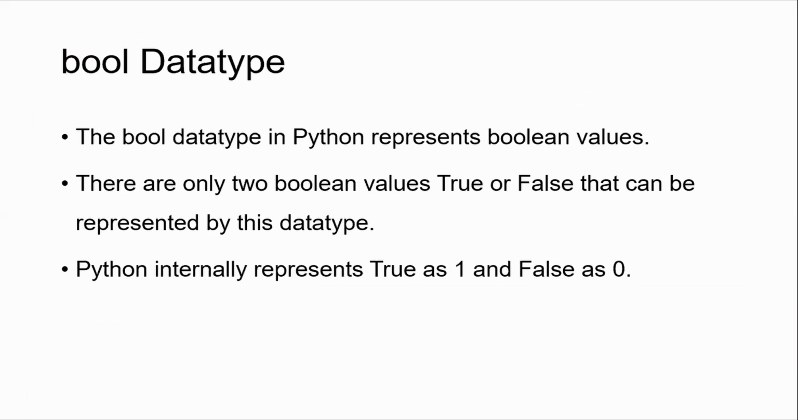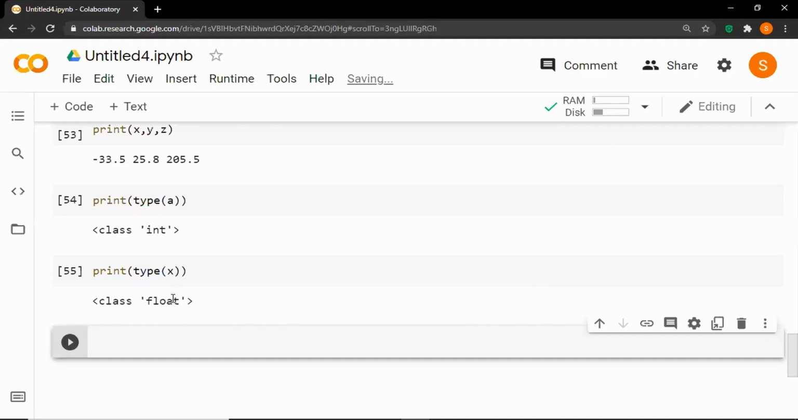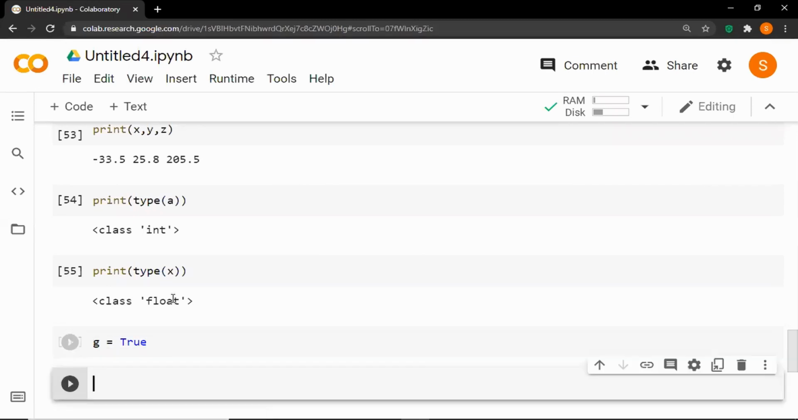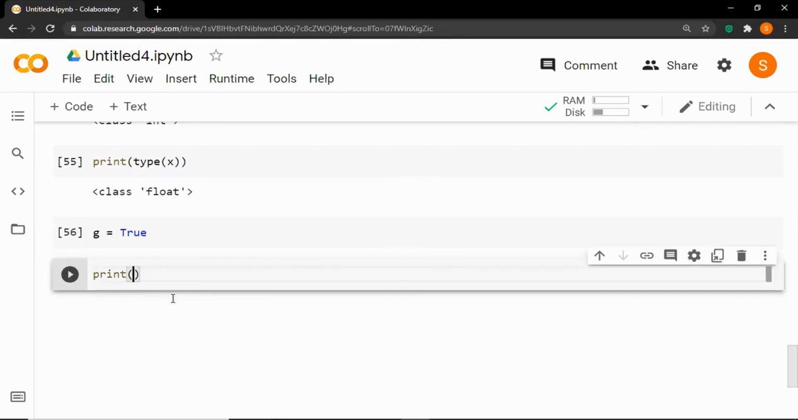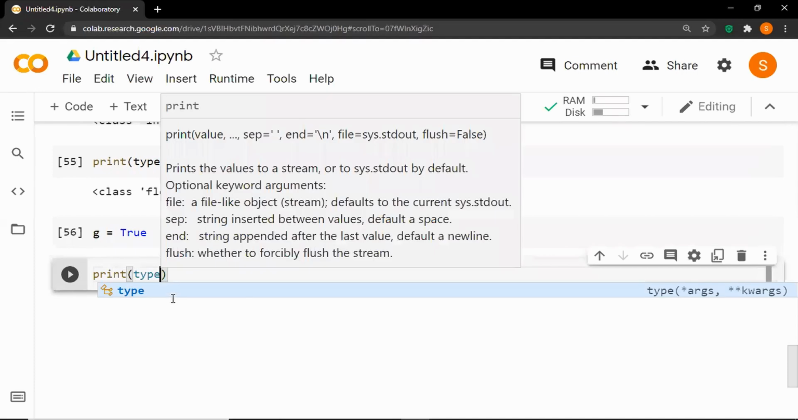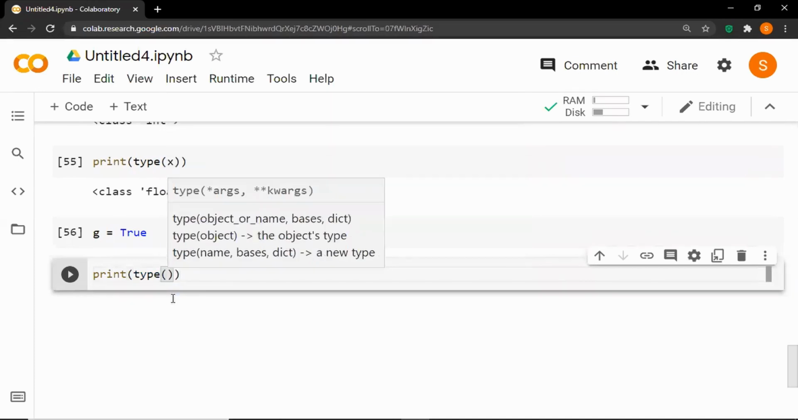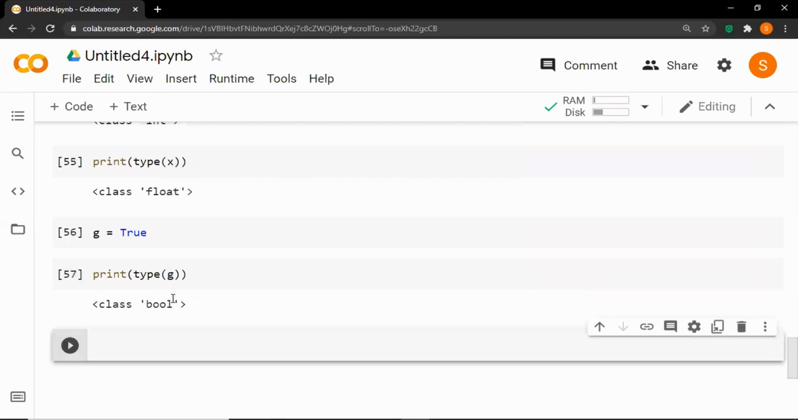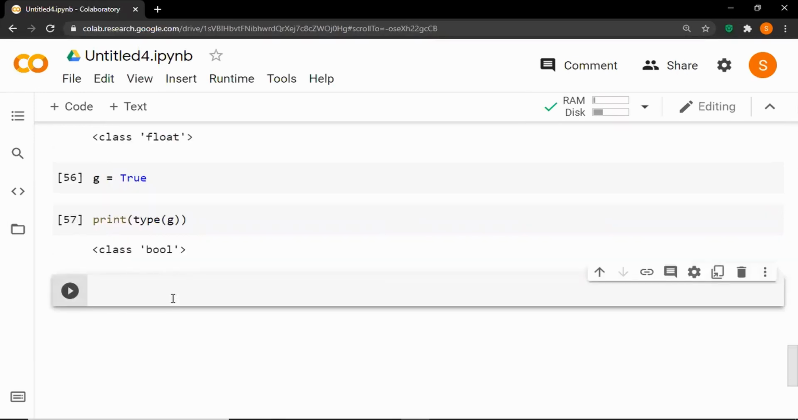So let's move forward to the next type, that is the bool type. The bool data type in Python represents the boolean values. There are only two boolean values, true or false, that can be represented by this data type. Python internally represents true as 1 and false as 0. So to define a bool type variable, you define a variable. So let's say g is equal to true, run the cell, and let's print the type of g. Let's run the cell, and here you can see that it is of bool type.